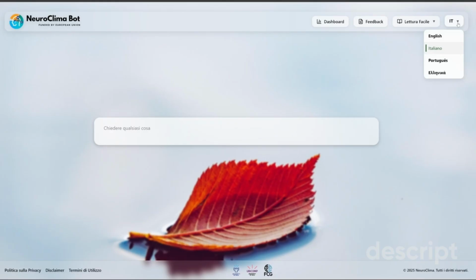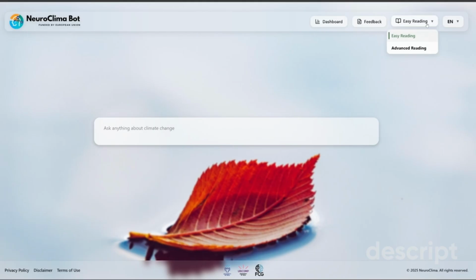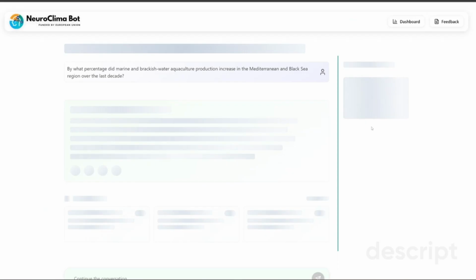We also have 2 reading modes, Easy Read and Advanced Reading. We've designed our system to accommodate different user expertise levels. Users are divided into 2 reading groups based on their preferences. The Easy Read mode provides simple, accessible responses that anyone can understand. In contrast, the Advanced Reading mode delivers more detailed, technical responses with scientific depth for researchers, students, and professionals in the field. Now, let's see the system in action with our first query.